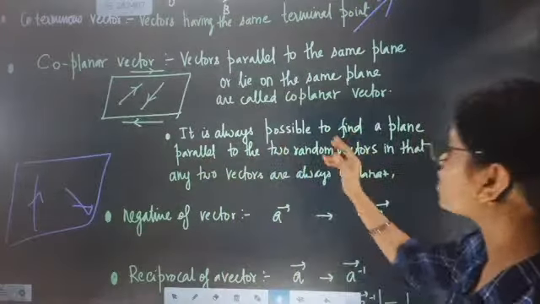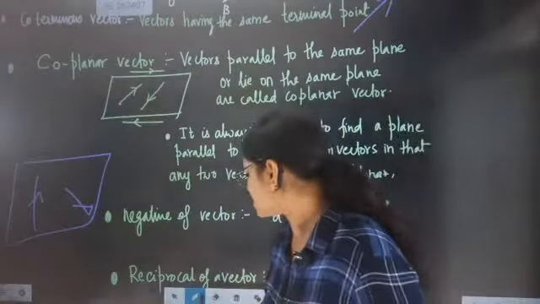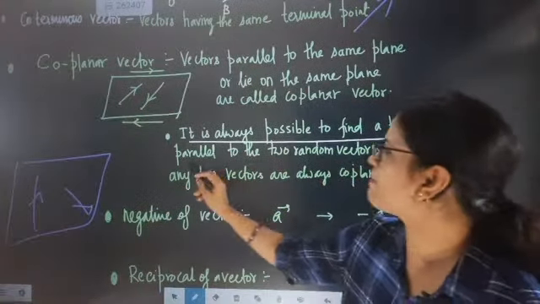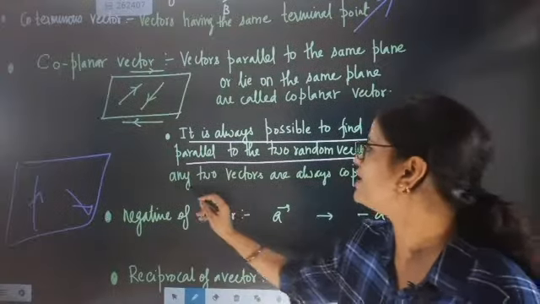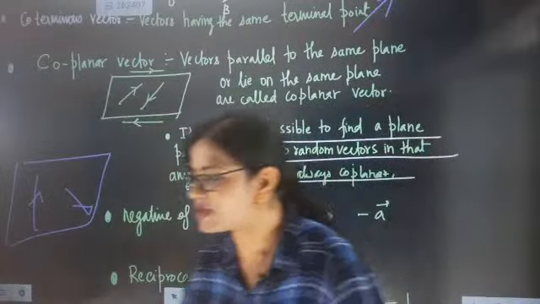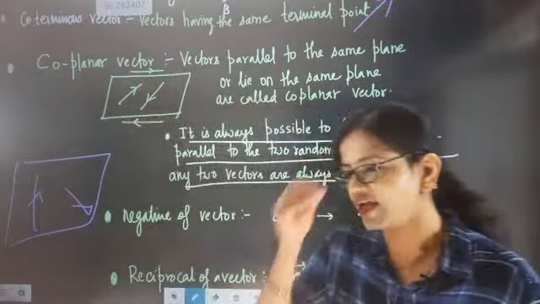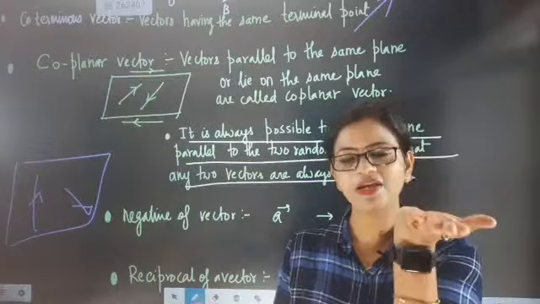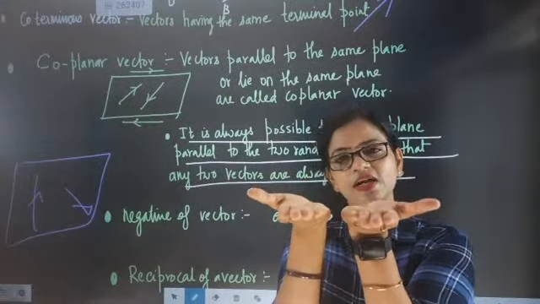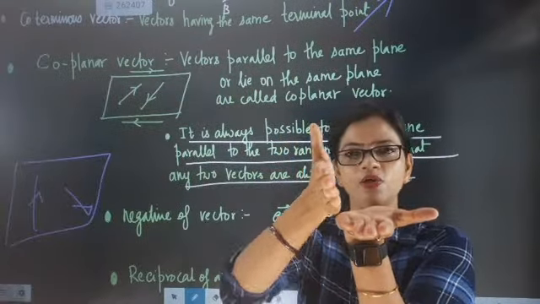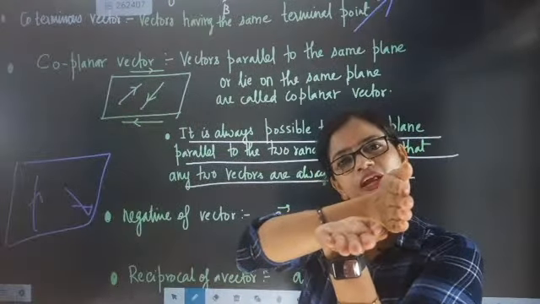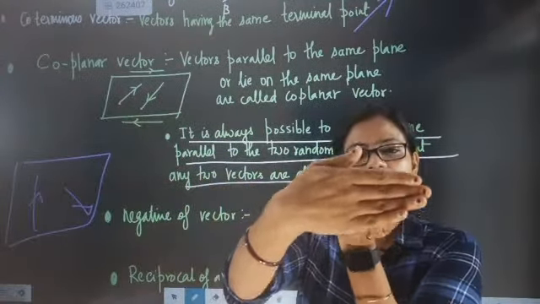Now one point I have just added, just understand this point. It is always possible to find a plane parallel to two random vectors. Any two vectors are always coplanar. See, now try to think like me one time. When one plane is here, parallel to this I can also draw one plane. If two planes are like this, then I can draw one plane perpendicular to this. And if this is two planes, then I can draw one more plane perpendicular like this, and if like this is there, then I can draw one plane perpendicular.